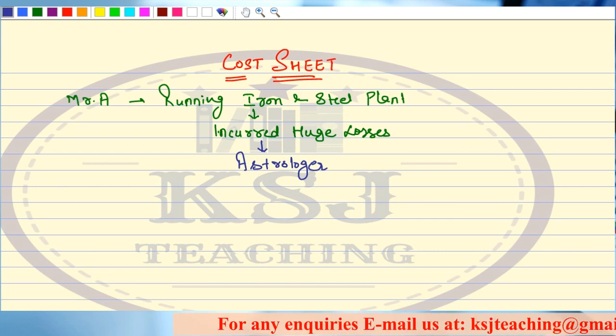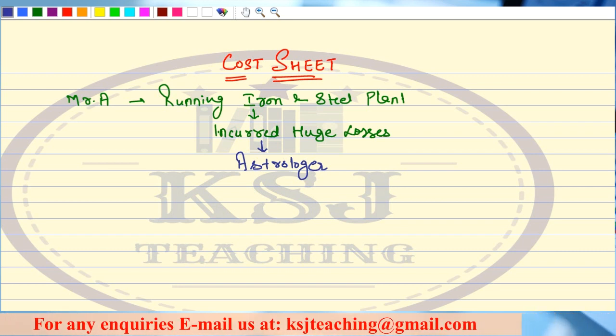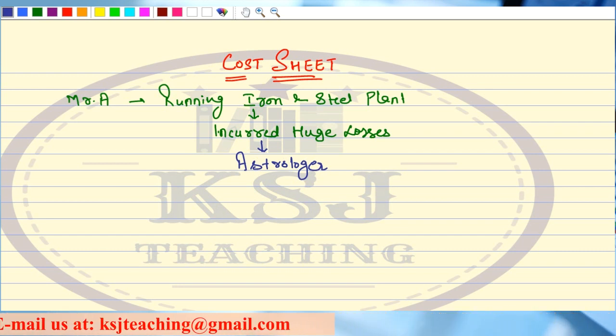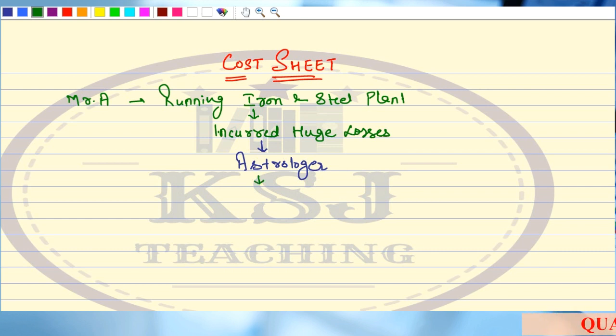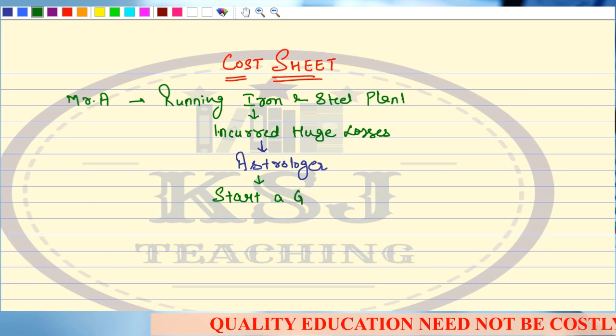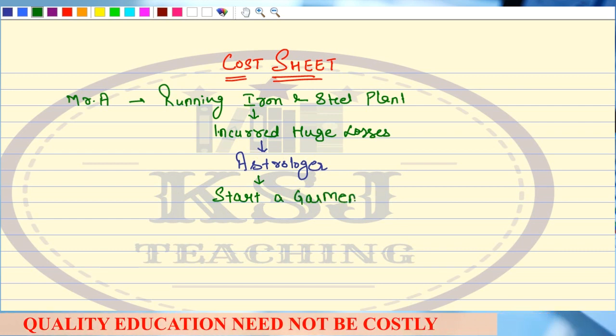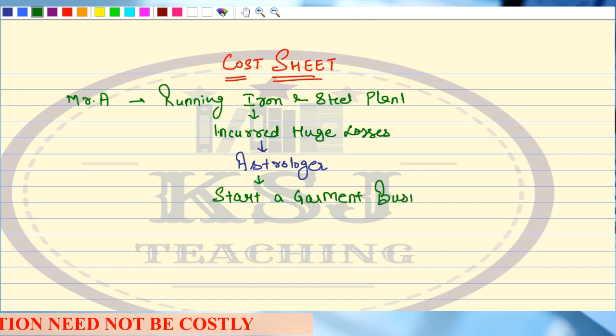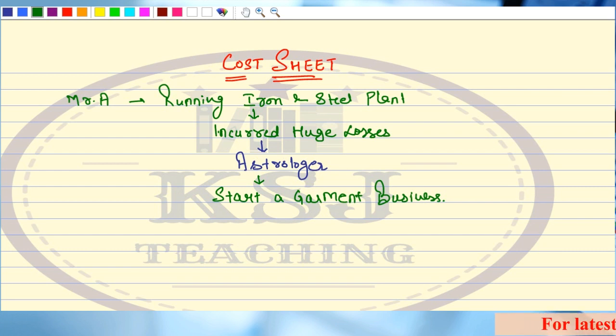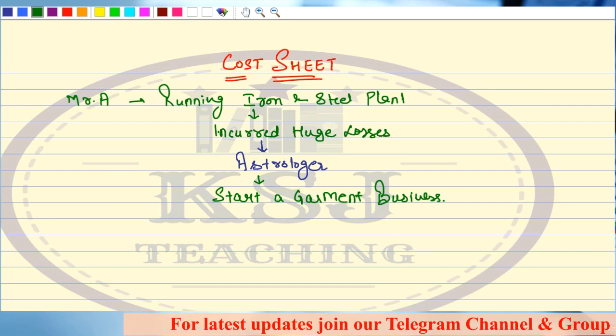So Mr. A also did the same. Mr. A went to an astrologer, and the astrologer, after going through his birth chart and everything, told him that this business is not for you, that you are not in the right business. What you should do is start a garment business. Now Mr. A says that I don't know anything about the garment business. How can I start? The astrologer says, then incur losses. It is your choice whether you want to be in the losses or in the gains. Start with the garment business.